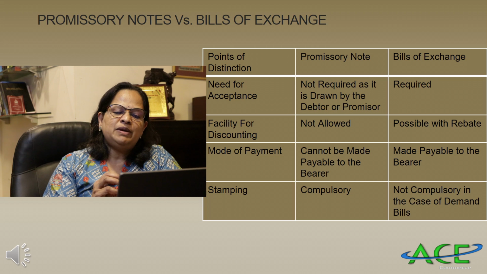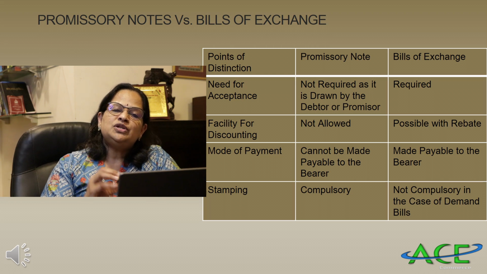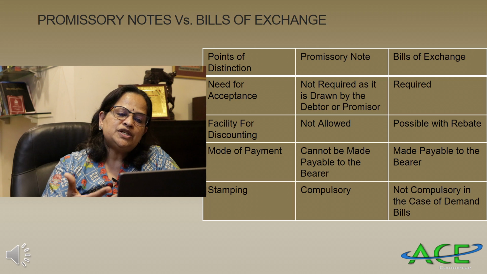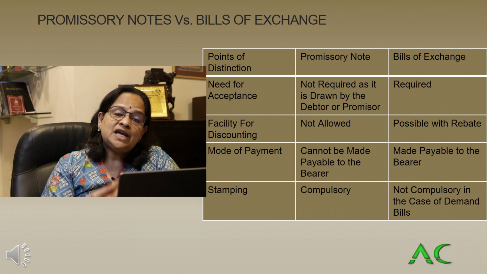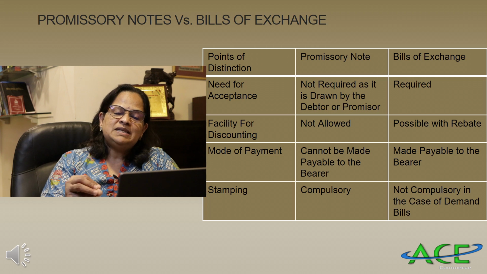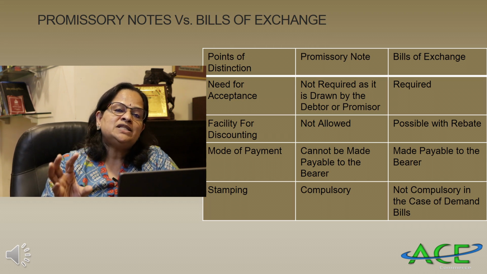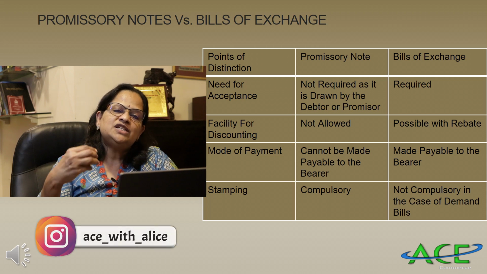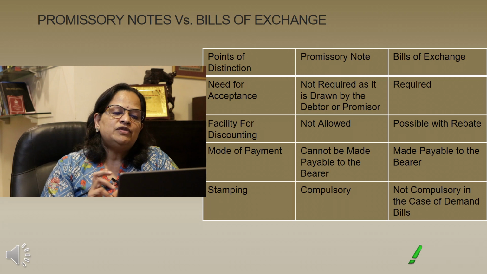Next is mode of payment. A promissory note cannot be made payable to the bearer, whereas a bill of exchange can be made payable to the bearer. You can negotiate the instrument, whereas in the case of a promissory note, it is not possible. Stamping is compulsory in the case of a promissory note, and not compulsory in one case of a bill of exchange, the demand bill. Demand bill, you know, is like a check. Stamping is not required. Though it's a bill of exchange, it's not required, only in the case of a demand bill.